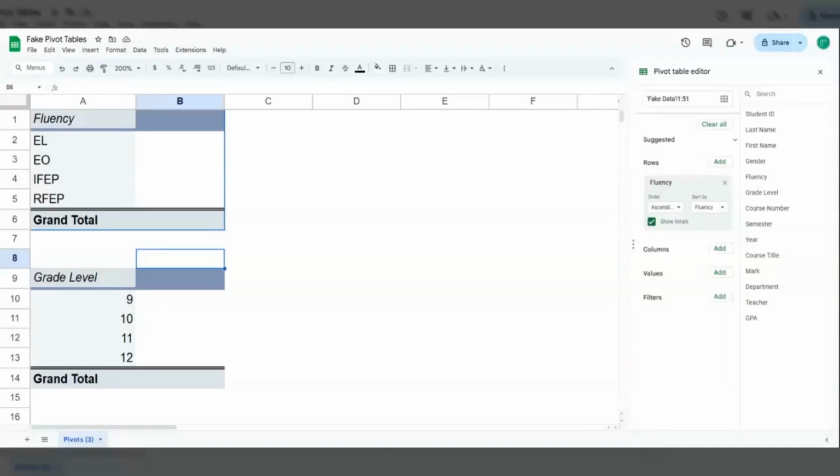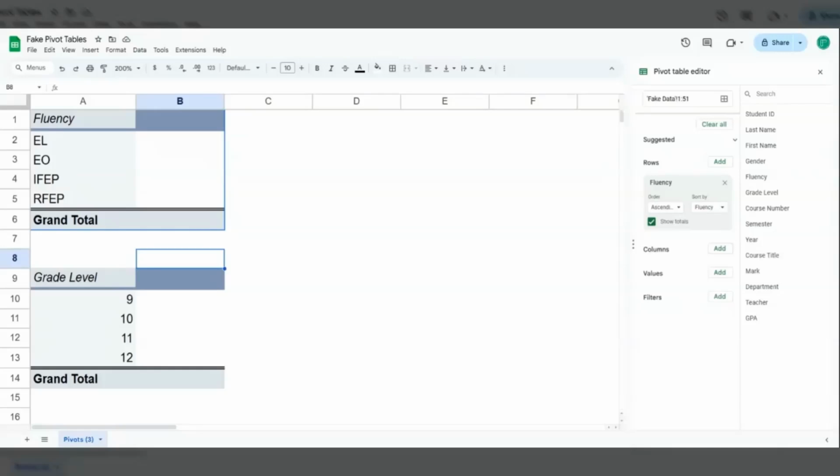Hi, everyone. Today we're solving for wanting to have at least two or more different things in a pivot table. This is important because getting a tally of one piece of information is a good start, but sometimes you need to calculate or add up how many times something shows up in relation to another. For example, how many 10th graders are taking geometry?